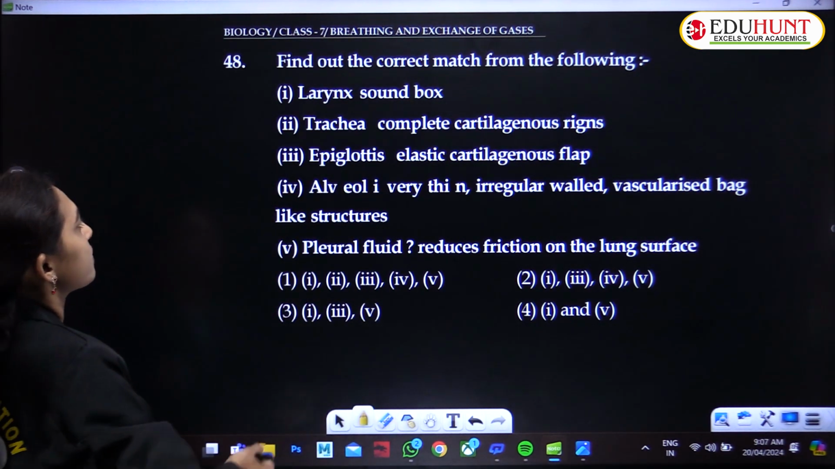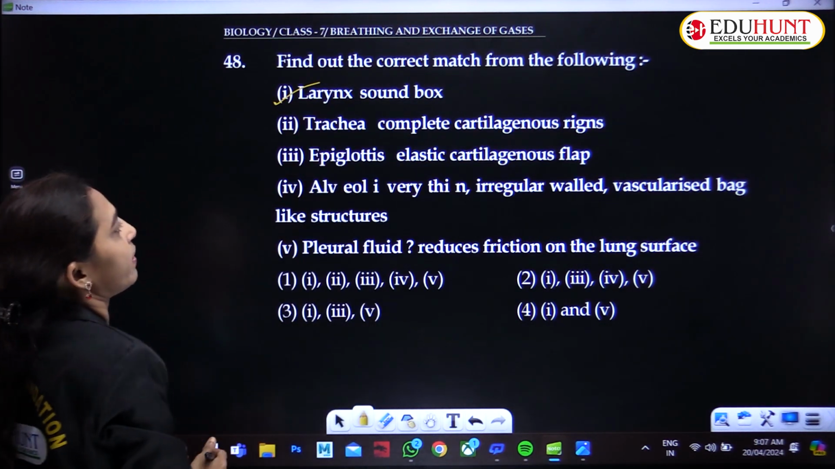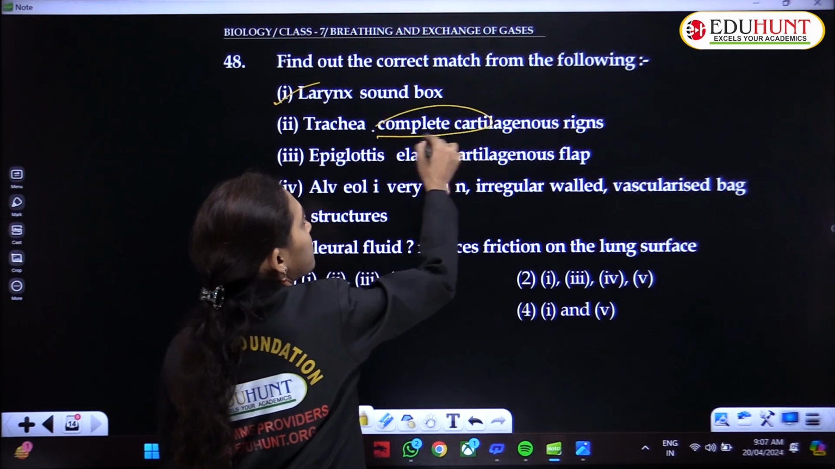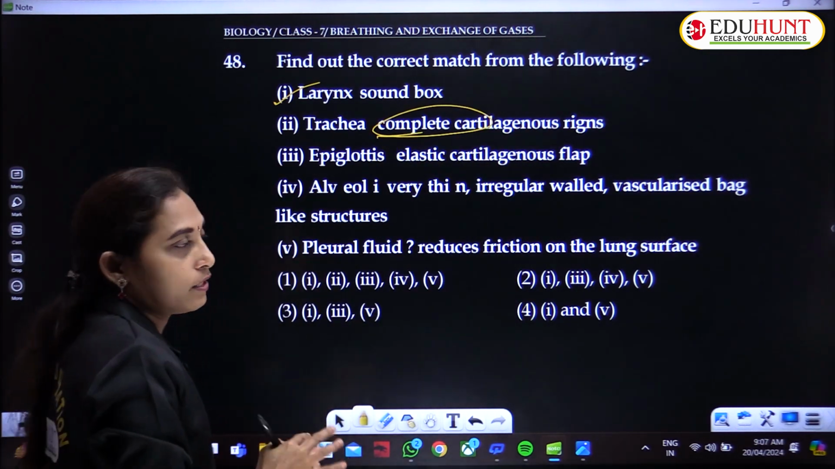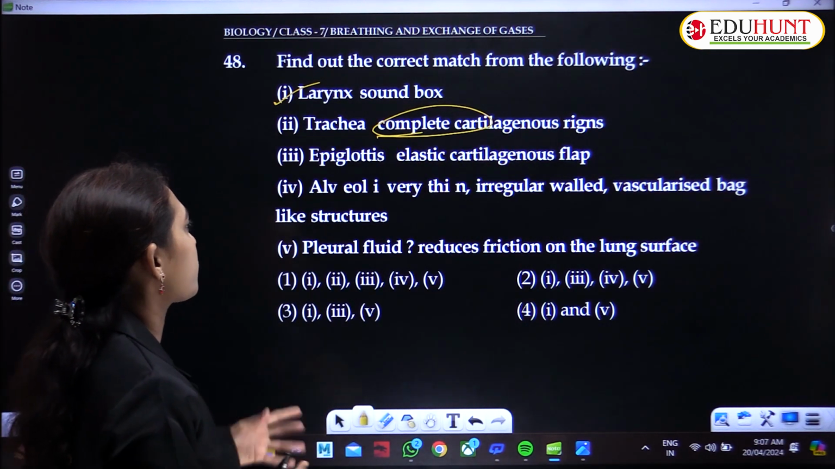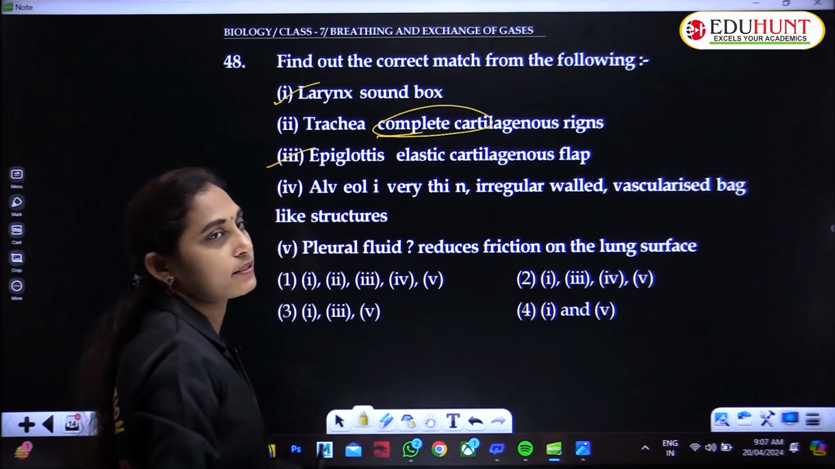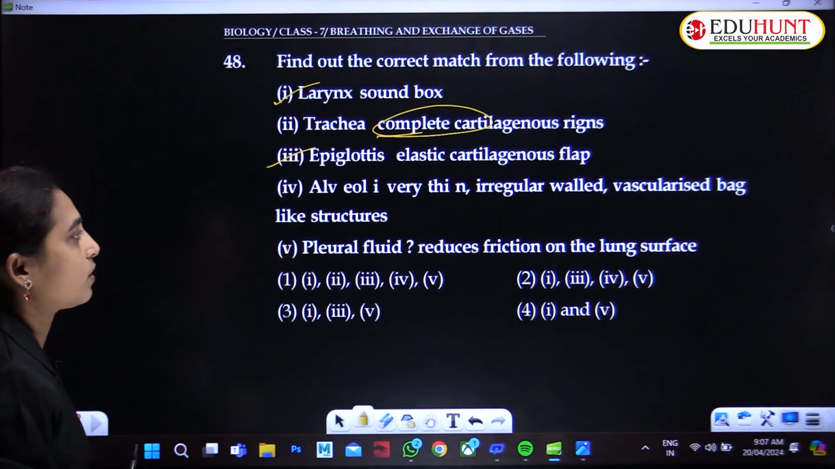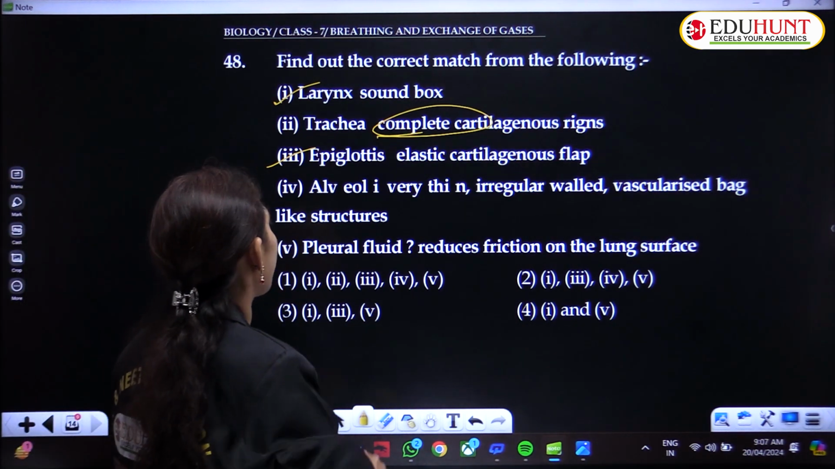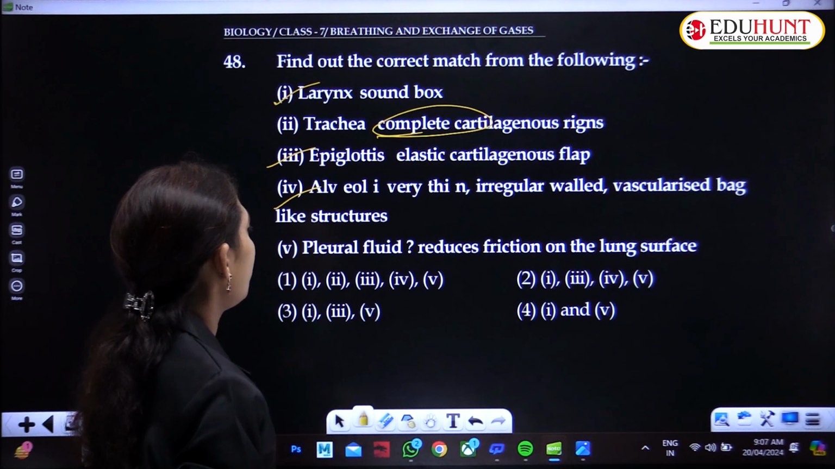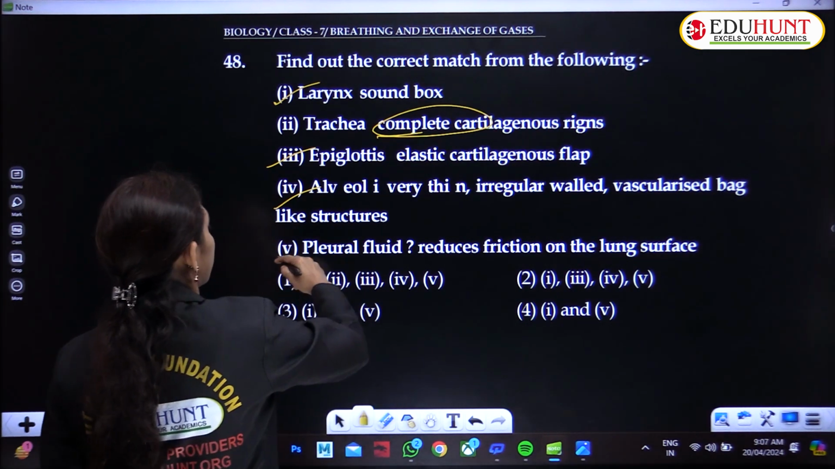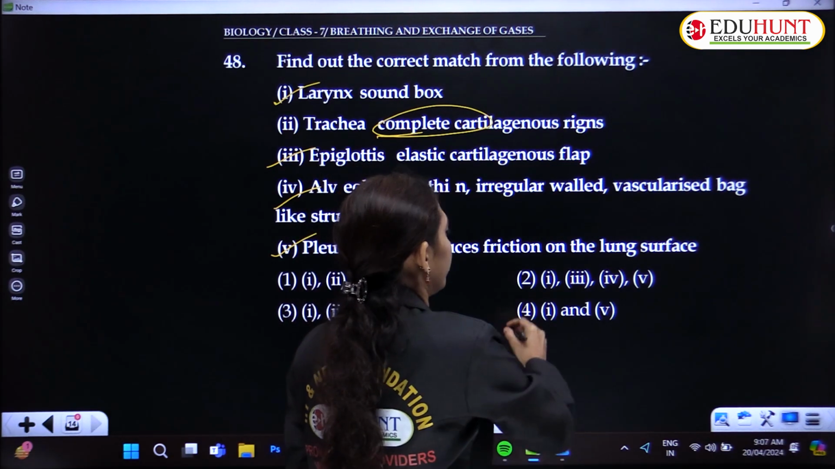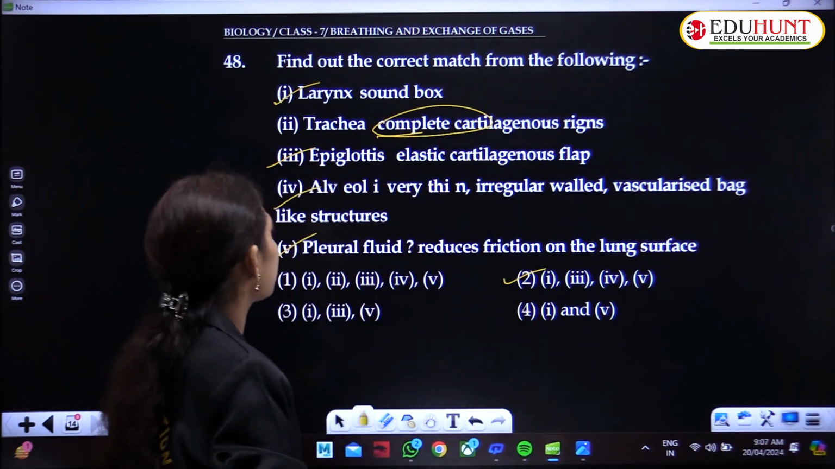So, larynx is the sound box, it is correct. And trachea, complete cartilaginous rings are absent, because the cartilaginous rings are incomplete in the trachea. And epiglottis, no doubt, it is an elastic cartilaginous flap. Alveoli, very thin, irregular walled, vascularized bag-like structures. Pleural fluid reduces, yes. So, 1, 3, 4 and 5. These are the correct ones.